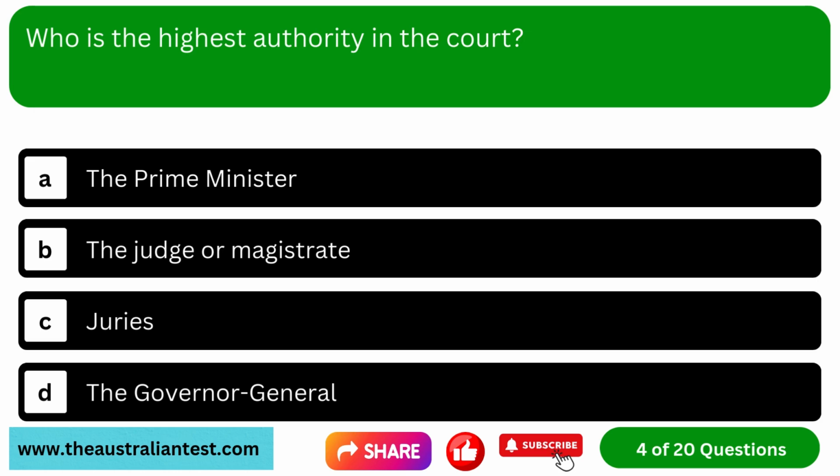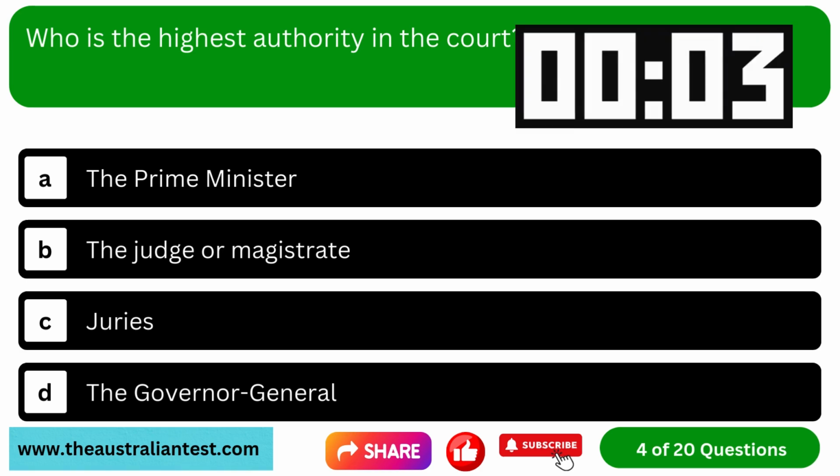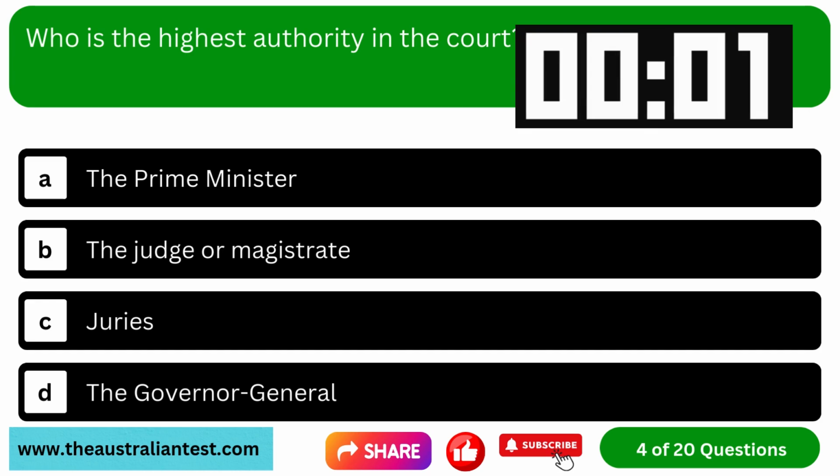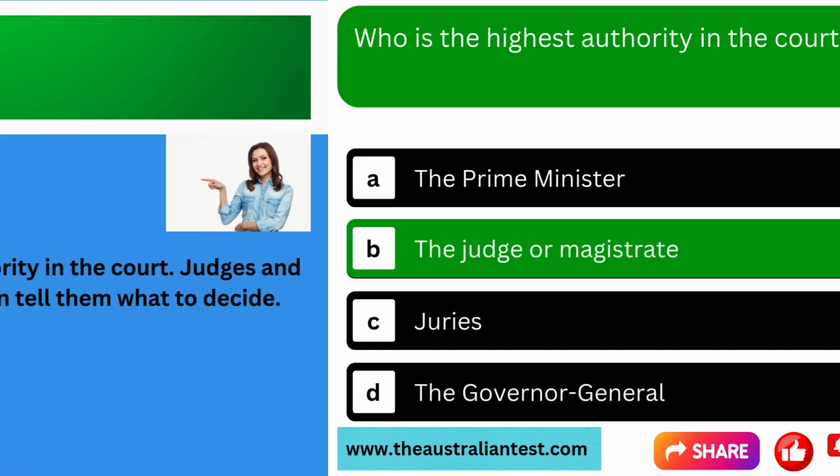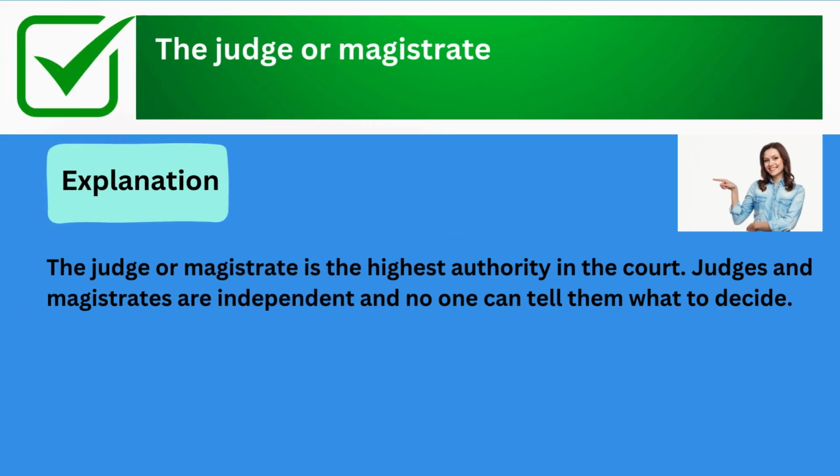Question 4. Who is the highest authority in the court? Option A, the Prime Minister. Option B, the judge or magistrate. Option C, juries. Option D, the Governor-General. The correct answer is the judge or magistrate. Explanation: the judge or magistrate is the highest authority in the court. Judges and magistrates are independent and no one can tell them what to decide.